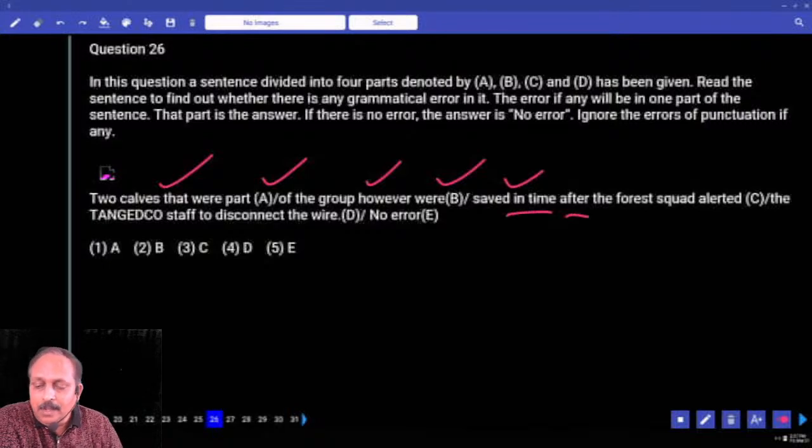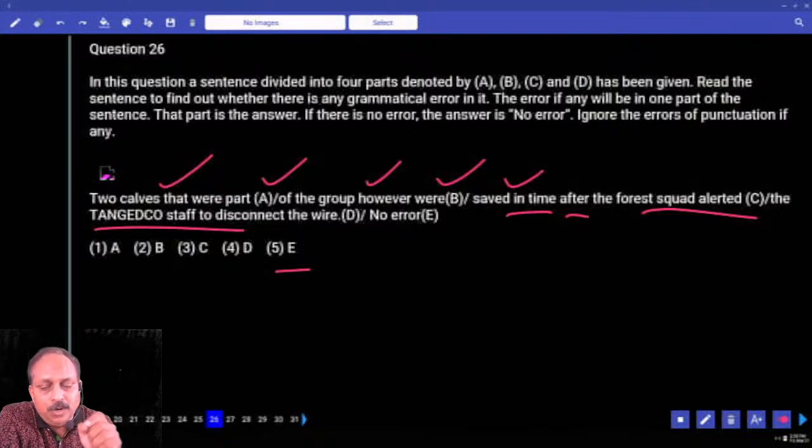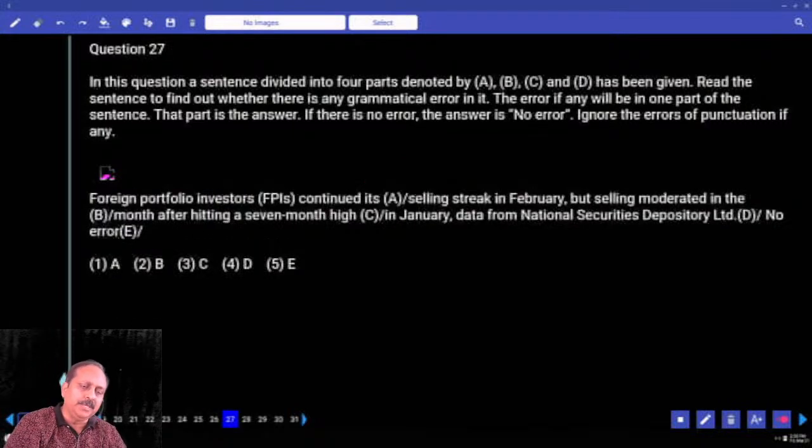Underline the word after. After the forest squad alerted the staff to disconnect the wire. Any problem here? Anywhere, any problem? How many of you have chosen E, no error? Raise your hands. Wonderful, highly appreciable. Under pressure, because of the word after, you may think for a few minutes whether you have to use past perfect or not. But in this context, you don't have to. Nothing wrong with the sentence. The answer is option E, which means no error.